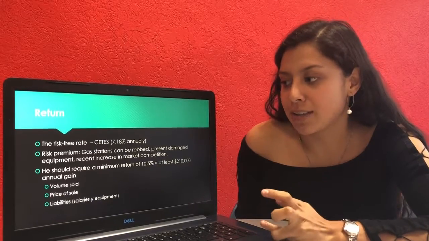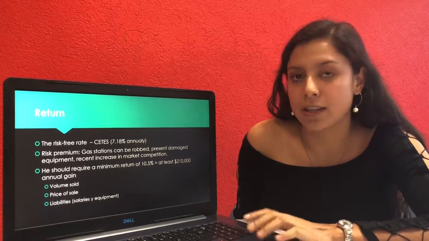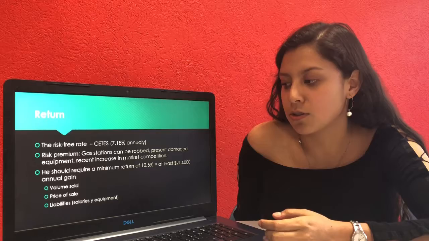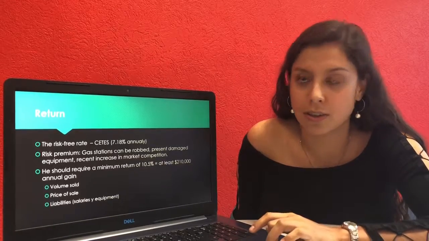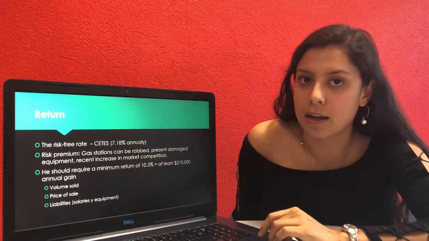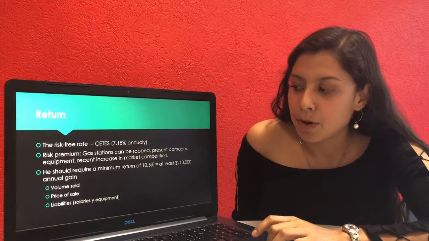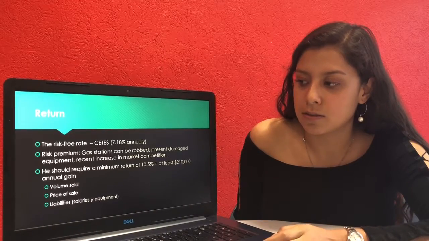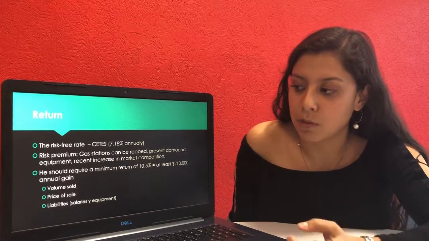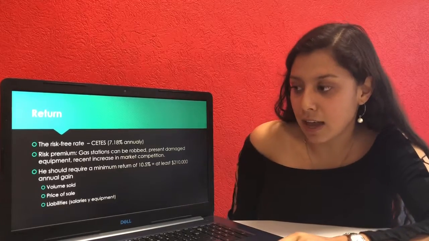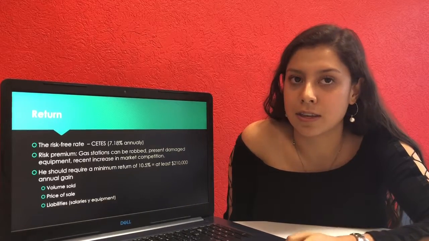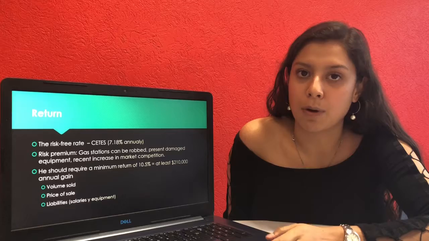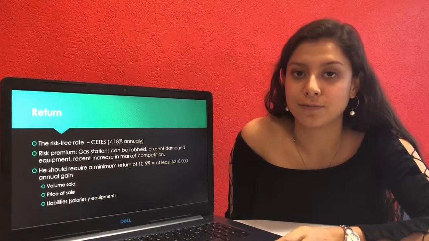He should require a minimum return of 10.5%, which is at least 210,000 pesos annually. But actually, this involves more things such as the volume sold, the price of the sale, and the liabilities, which are the salaries and also the equipment for the gas station.